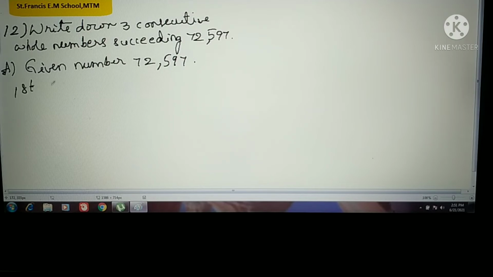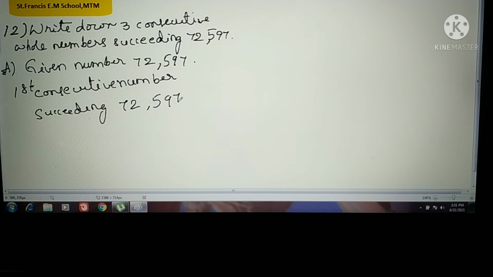So first consecutive number succeeding 72,597. What is that one? 72,597 plus 1. Okay.